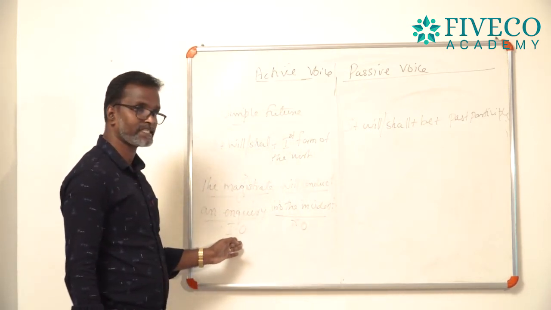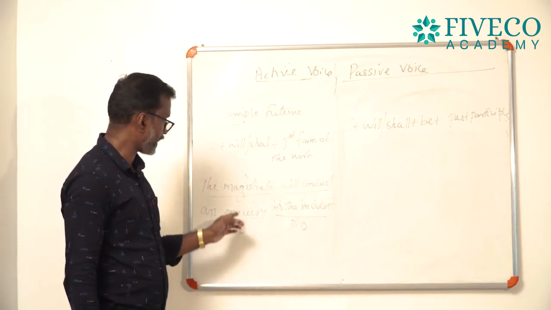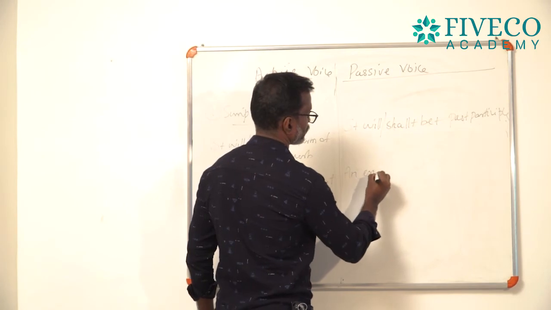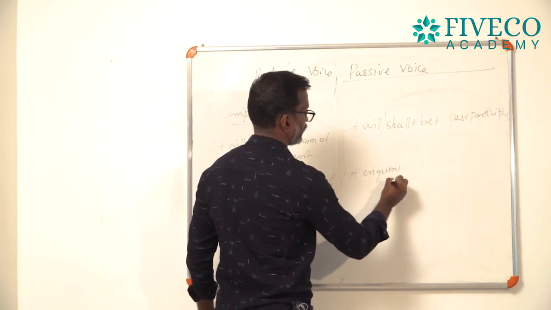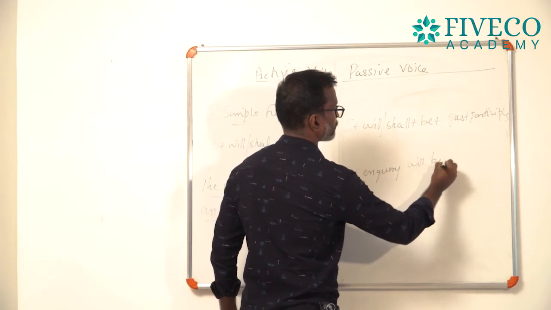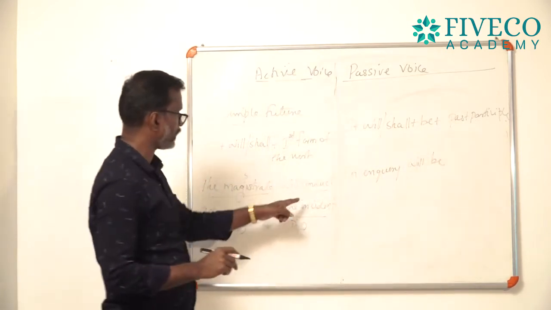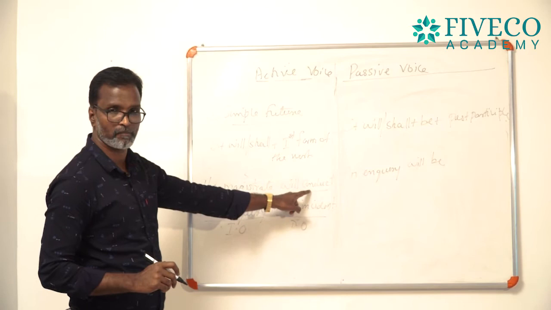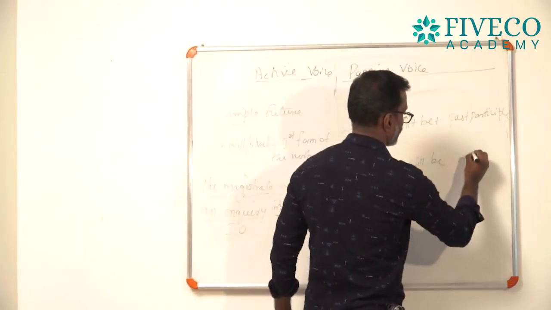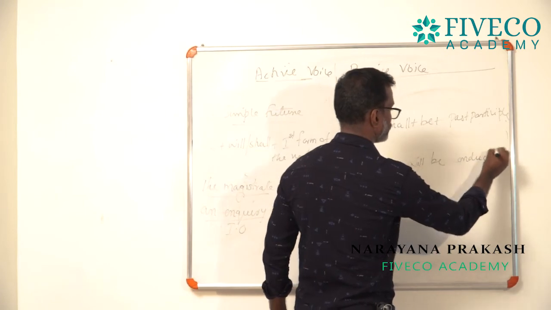So, you just select the first object, an inquiry. An inquiry will be plus past participle, conduct is the verb, so conduct will become conducted, an inquiry will be conducted.